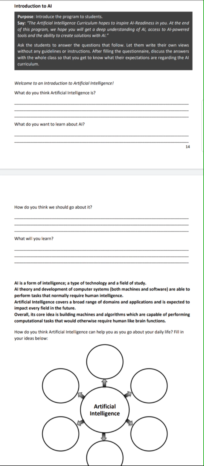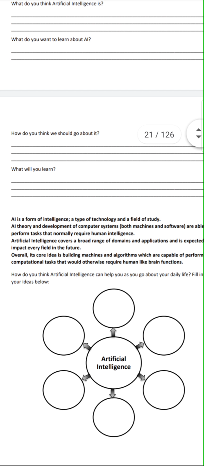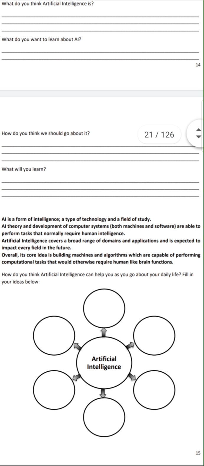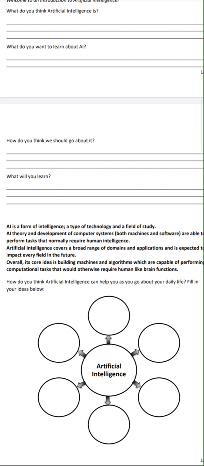Now next is, AI is a form of intelligence and a type of technology and a field of study. So AI theories, development of computer systems, it develops both the machine and the softwares and are able to perform tasks that normally require human intelligence, right? So the work is being done, but how?